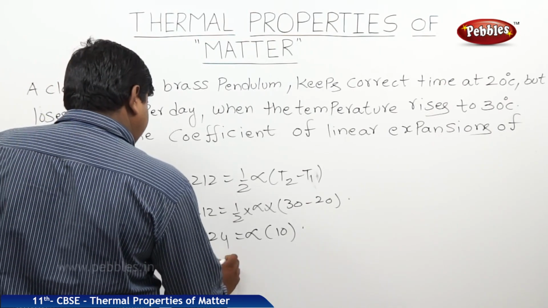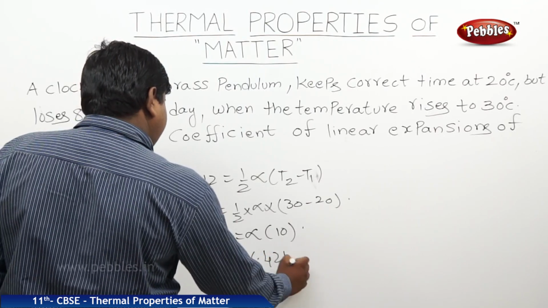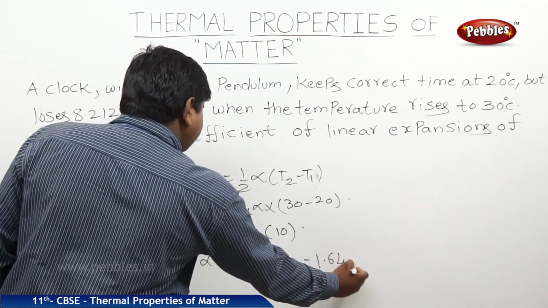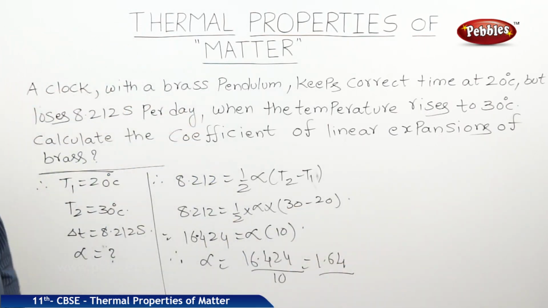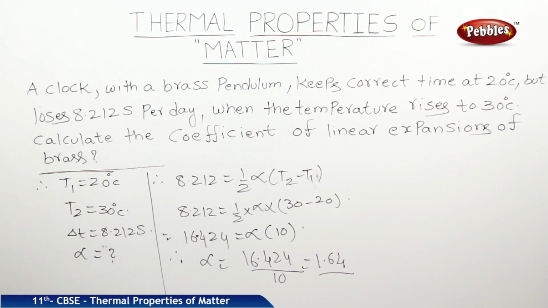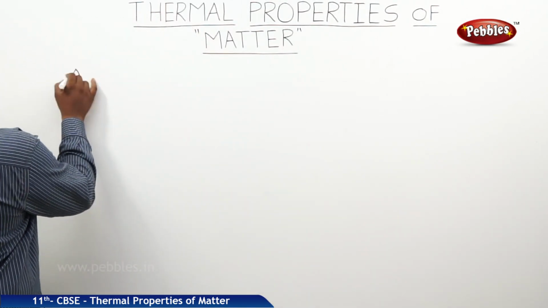Therefore, alpha is equal to 16.424 by 10, 1.64. This 1.64 is the coefficient of linear expansion of brass. The next concept is anomalous expansion of water.